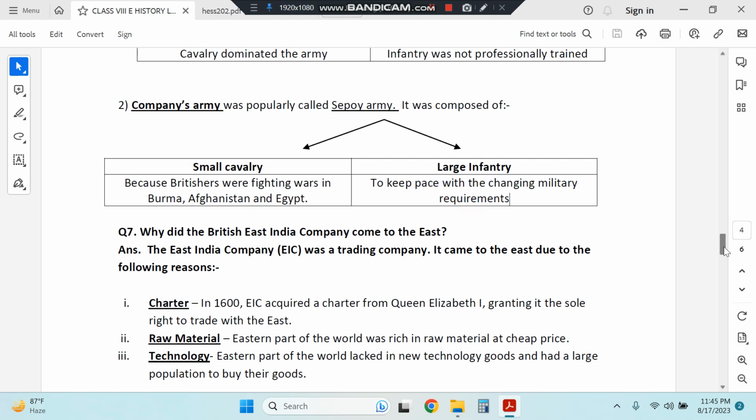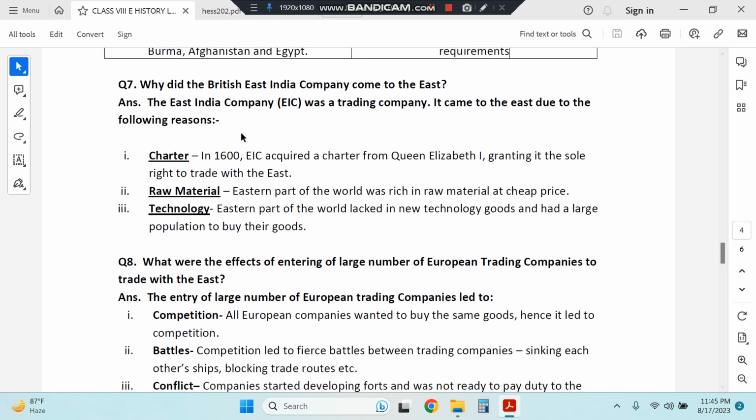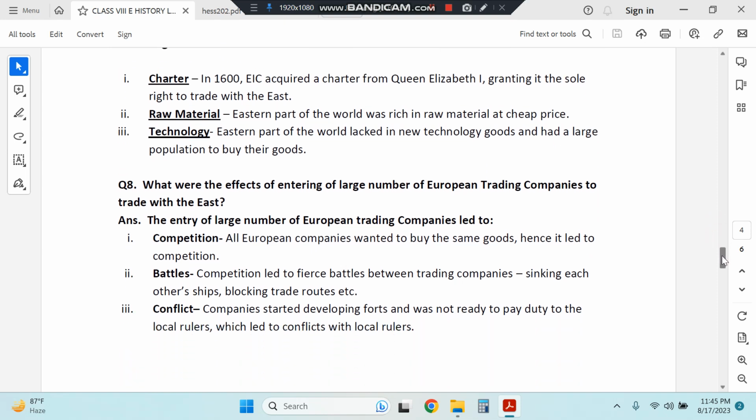Why did the British East India Company come to the East? The East India Company was a trading company. It came to the East because it acquired a charter from Queen Elizabeth I, granting it the sole right to trade with the East. That means in the eastern part of the globe, this company could trade. The eastern part of the world was rich in raw material, so the East India Company wanted to purchase those raw materials at a cheap price. And the eastern part of the globe lacked technology and had a large population to buy their goods. So they basically came for trade.